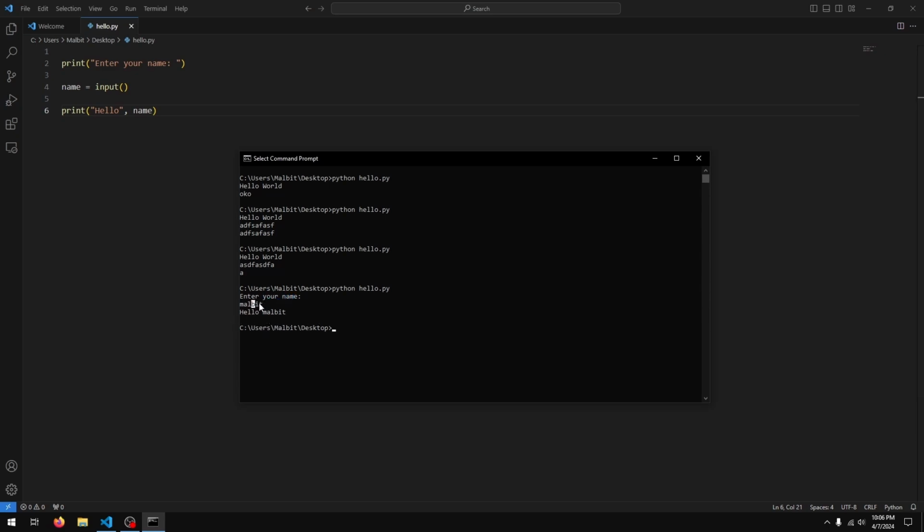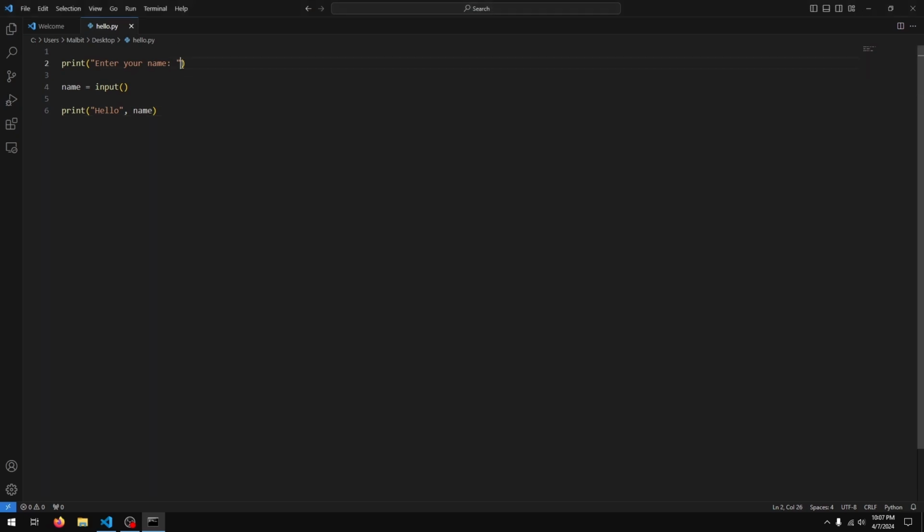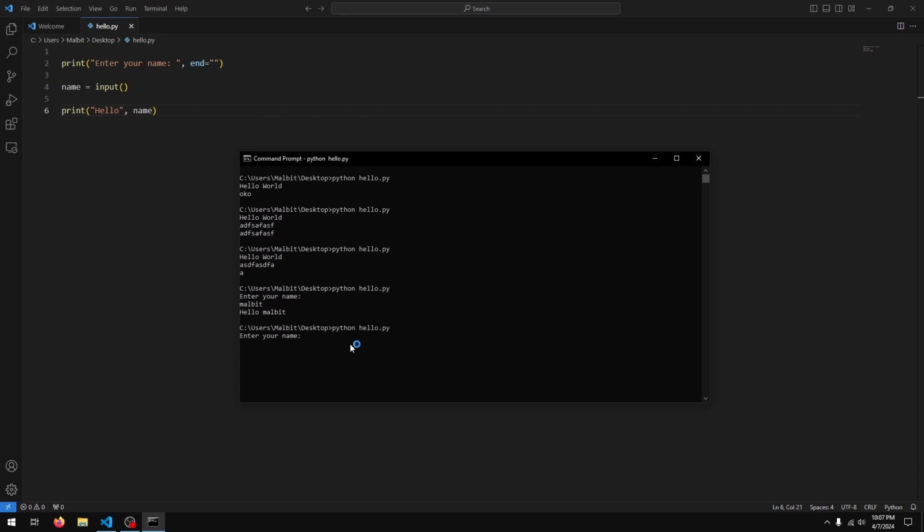Now right now the message is displayed on one line, and then we enter our name on the second line. I like to put this on the same line. So once again, as in the video on print, I'm going to use end, and I'm going to say nothing, since I'm using double quotes. And now when I run this program, it says "enter your name", and I can enter it on the same line. It says "hello Melbit".